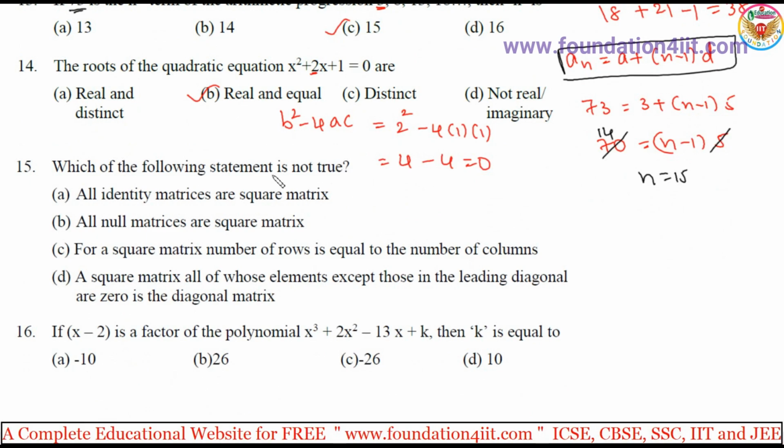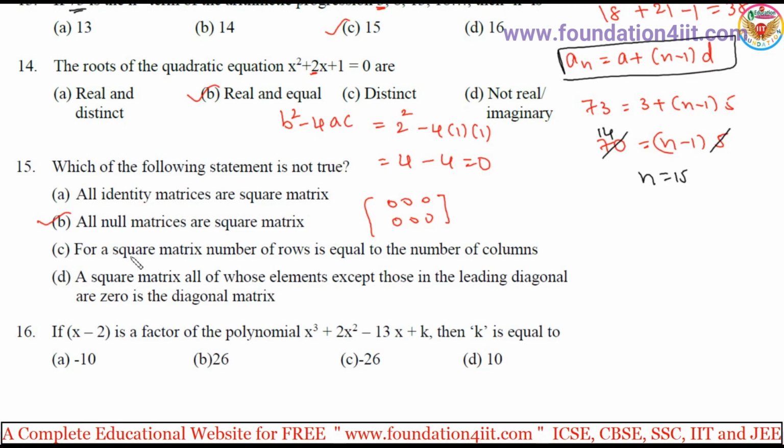Which of the following statements is not true? Which of the statements is false? All identity matrices are square matrices. Yes, it's true, because 1, 0, 0, 1, all the identity matrices are square matrices. All null matrices are square matrices. All the null matrices are not square, because even in a rectangle also we can keep null, like 0, 0. Yes, this also is a null matrix, but it's not a square matrix.